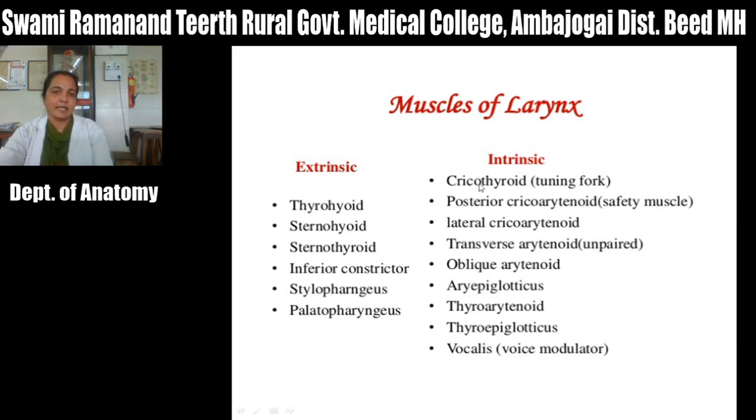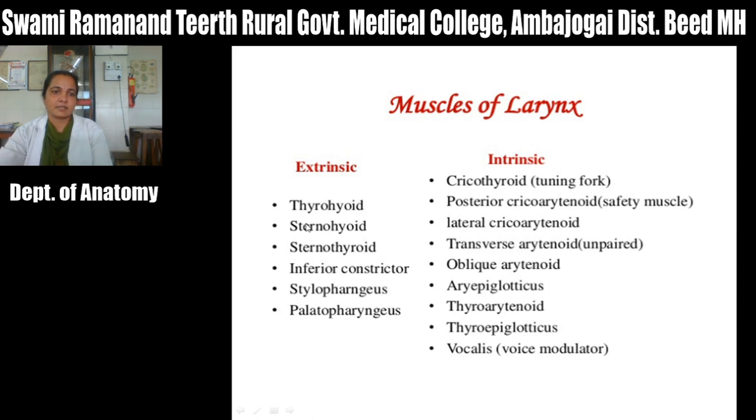Then next is the intrinsic muscles. The intrinsic muscles are the cricothyroid, posterior cricoarytenoid, lateral cricoarytenoid, transverse arytenoid, oblique arytenoid, aryepiglotticus, thyroarytenoid, thyroepiglotticus and vocalis. These muscles we have seen when we saw the cartilages of the larynx.